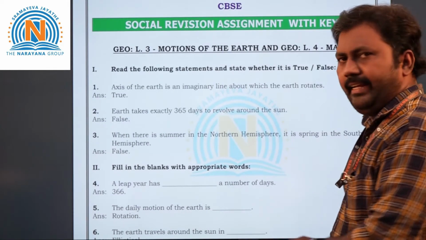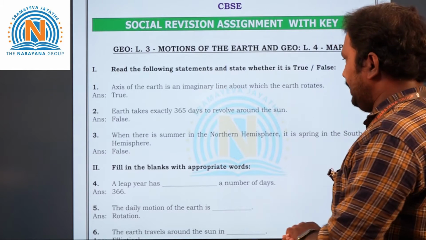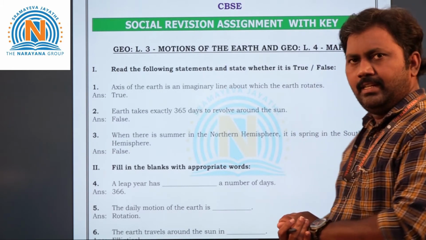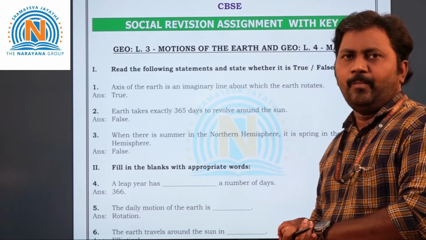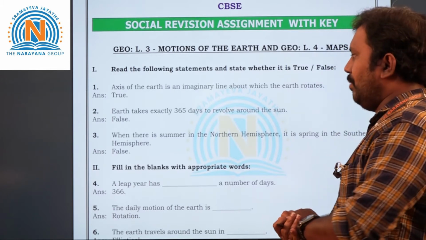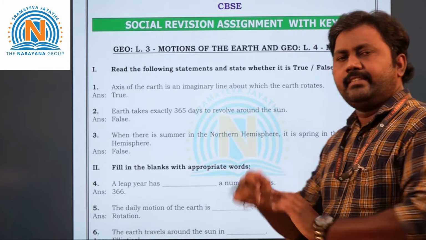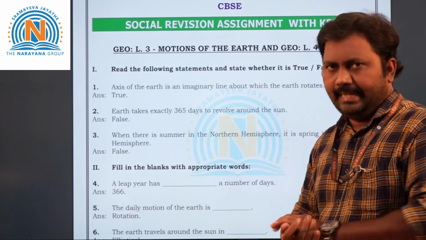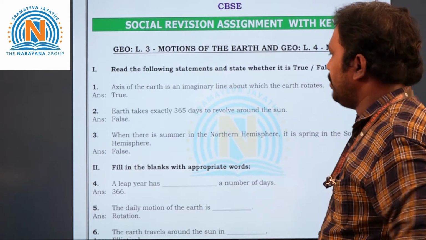Okay. Now let's take second question, children, here. Earth takes exactly 365 days to revolve around the sun. Is it correct, children? No. False it is. So how many days will it take? 365 and 1/4 days. Okay. So that is why it is a false statement.